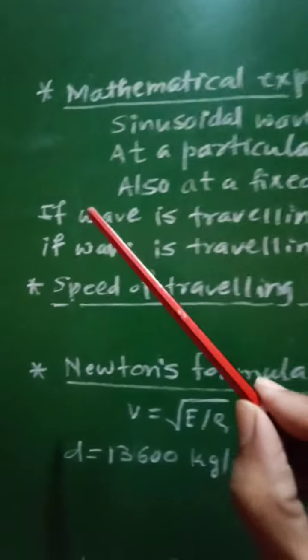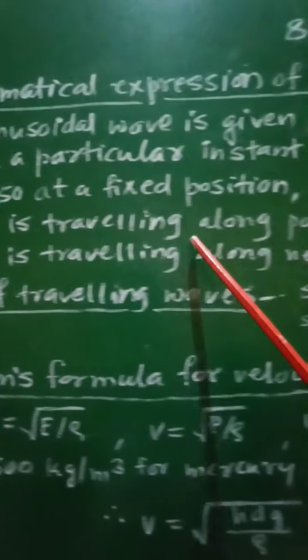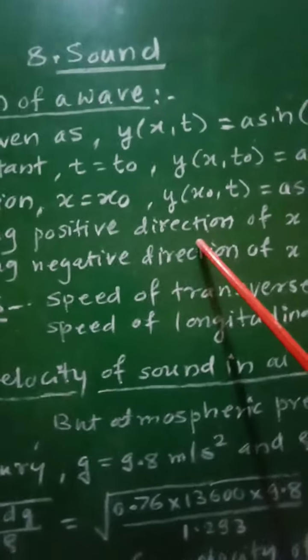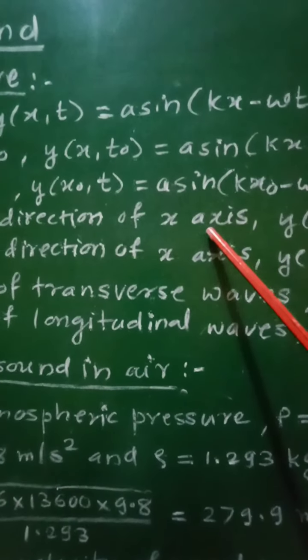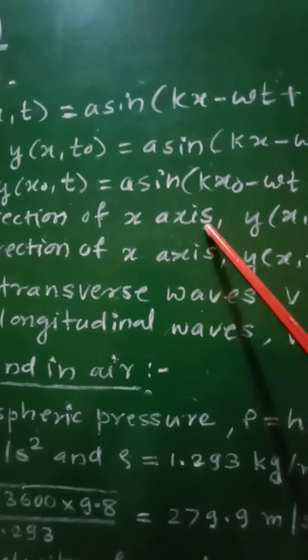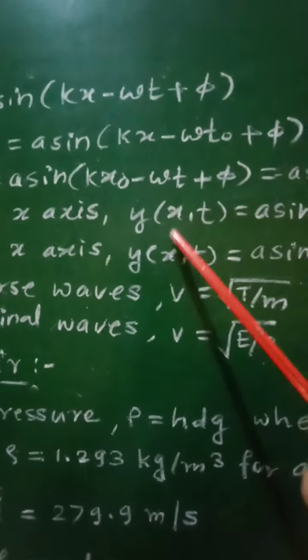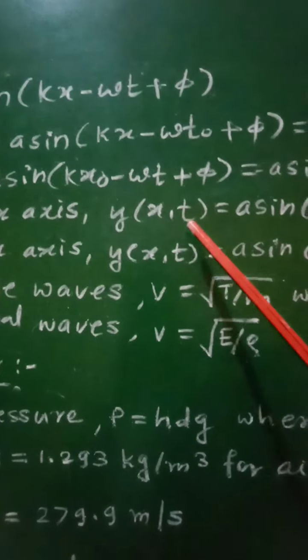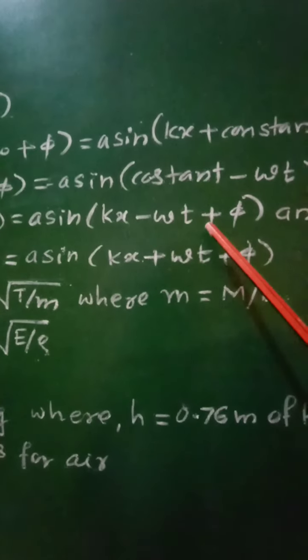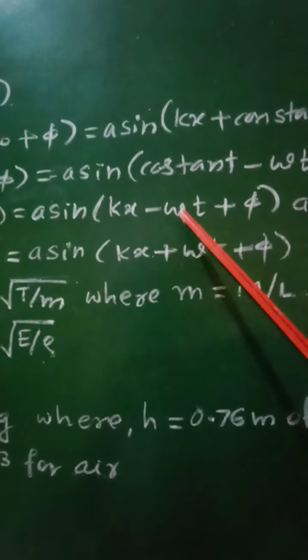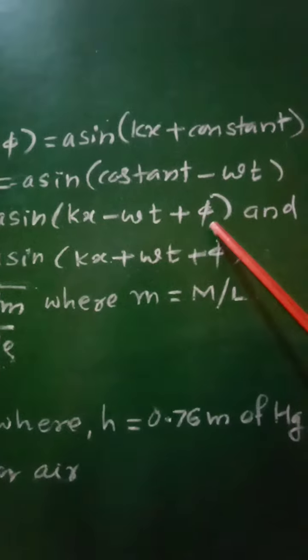Now if any wave is traveling along positive direction of x axis, then displacement y(x,t) will be given as a sin(kx − ωt + φ).